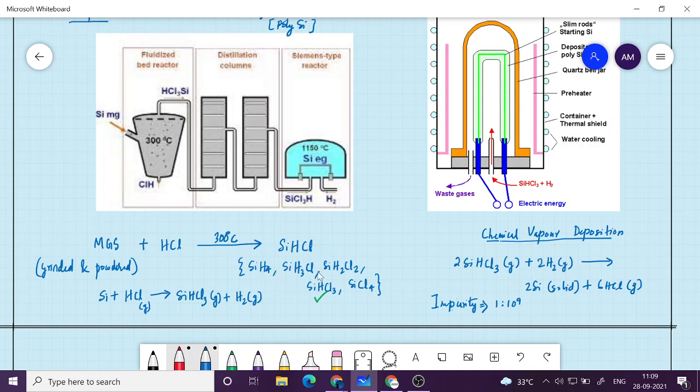Or there are many products that will be formed: SiH4, which is called silane, and then SiH3Cl, that is monochlorosilane, and then dichlorosilane, okay, trichlorosilane, and then silicon tetrachloride. So these are the products that we will get. They are all in gaseous form, but you can separate one of those products, that is trichlorosilane, SiHCl3, using what is called distillation. Probably you have studied that in chemistry.